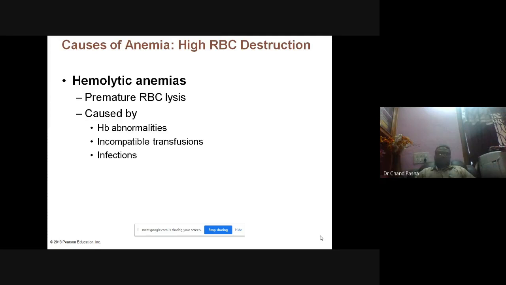One could be hemoglobin abnormalities, abnormal synthesis of hemoglobin. Incompatible transfusion is a common reason, but generally we don't do it. But if you do the transfusion, this is also one of the reasons. And infections also will lead to premature RBC lysis.